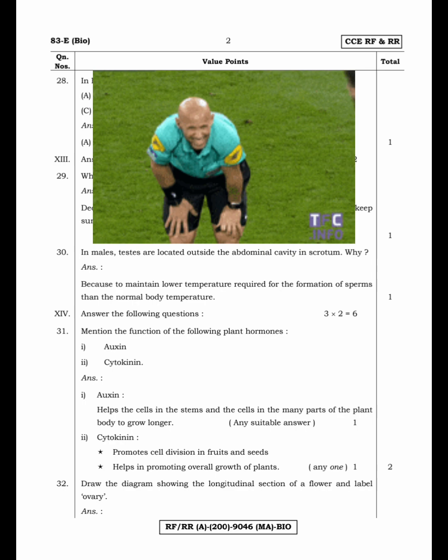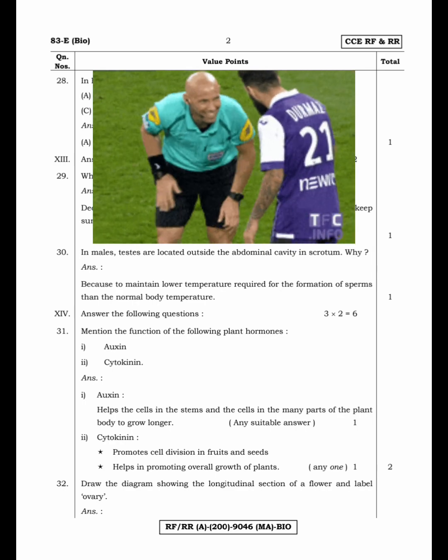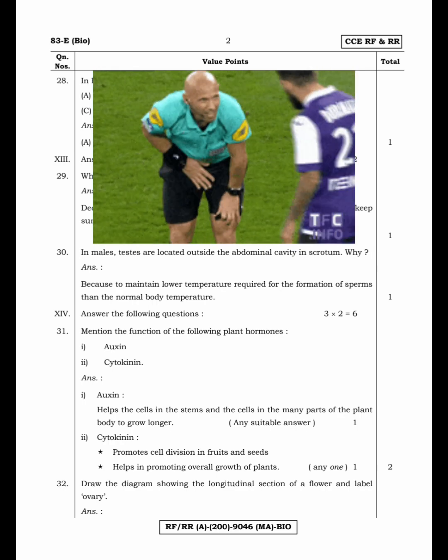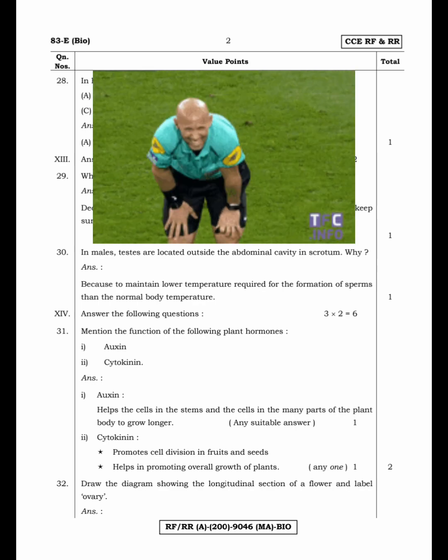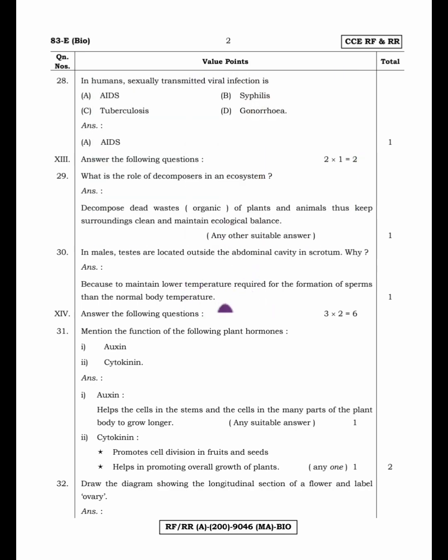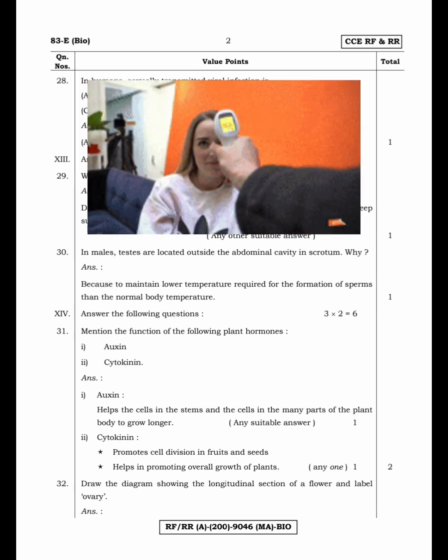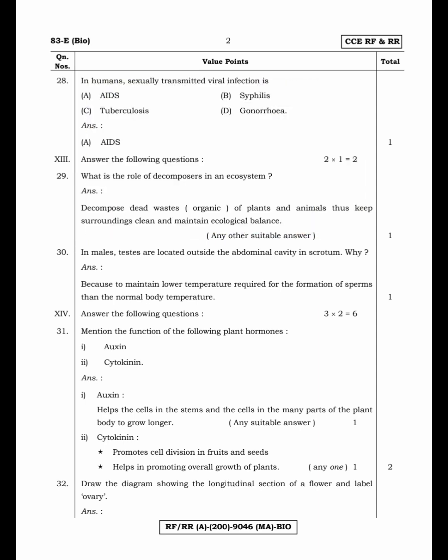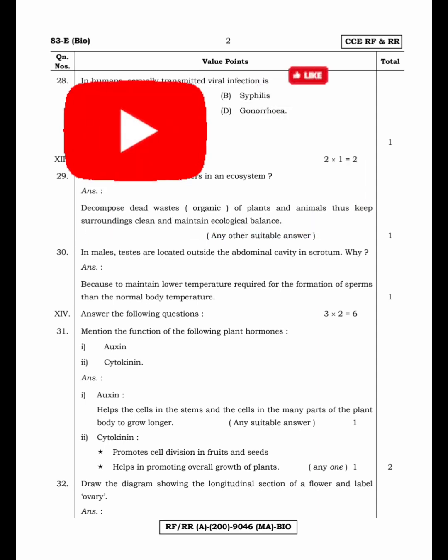Next question. In males, testes are located outside the abdominal cavity in the scrotum. Why? To maintain a lower temperature, required for the formation of sperms, than the normal body temperature. Sperms cannot be produced at normal human body temperature. That's why the testes are located outside the abdominal cavity for the production of sperms.